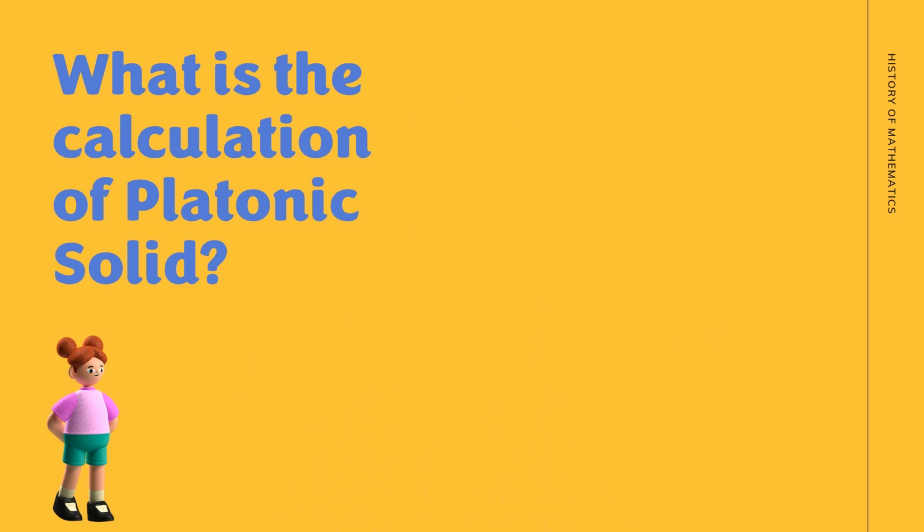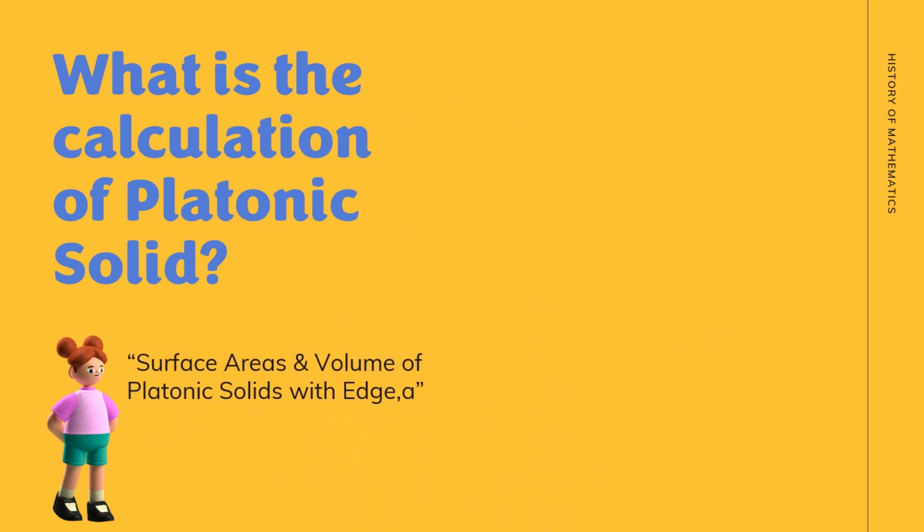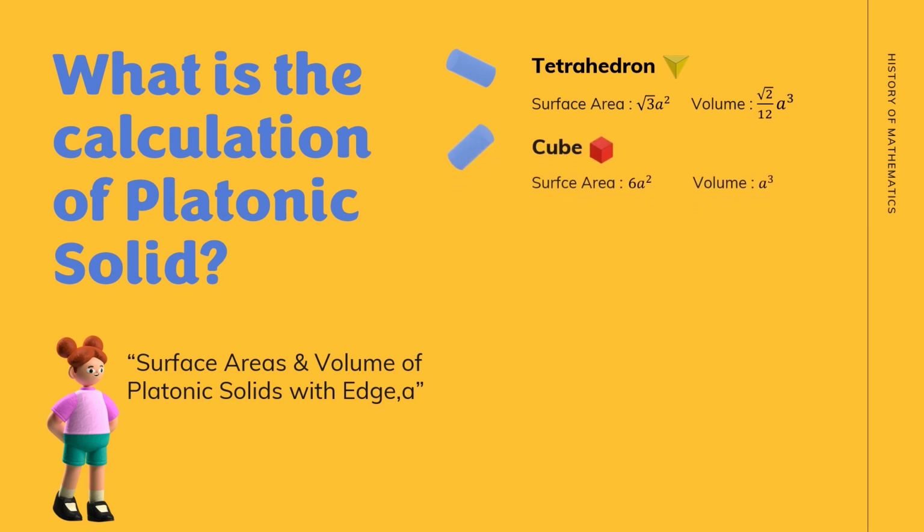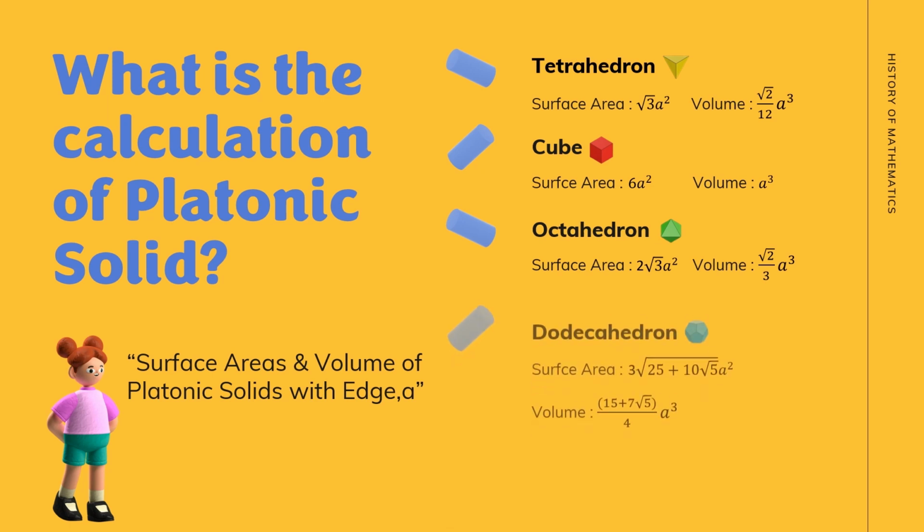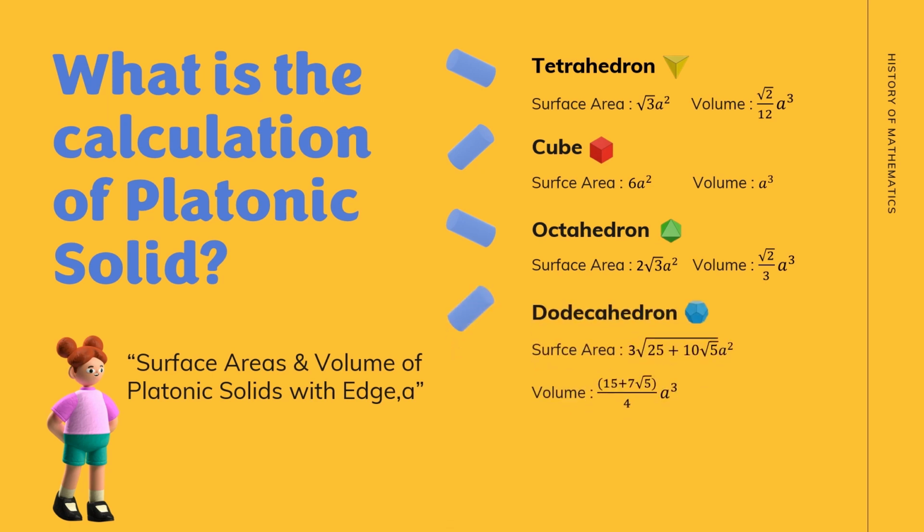What is the calculation of Platonic solids? In this video, I will share with you guys the calculation of surface area and volume of Platonic solids. This is the formula: surface area and volume of tetrahedron, surface area and volume of cube, surface area and volume of octahedron, surface area and volume of dodecahedron, surface area and volume of icosahedron.